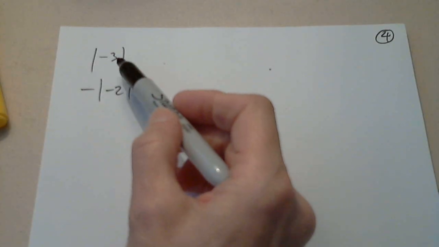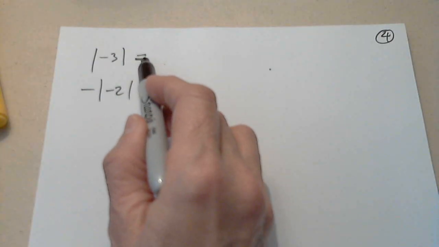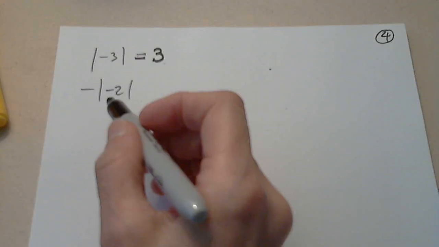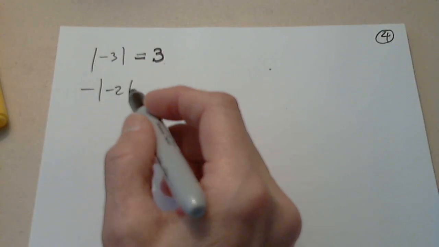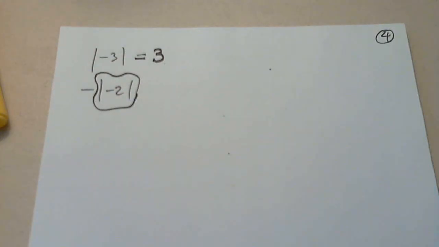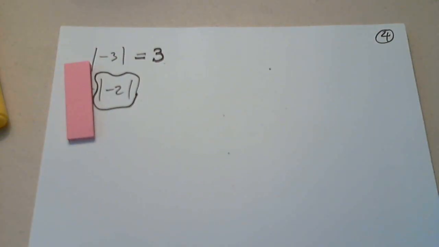So the absolute value of -3 is the distance between 0 and -3. And we know that this number is 3. Now, that's why this is not a grouping symbol. First, we have to evaluate this. So what does that mean? What is the absolute value of -2?